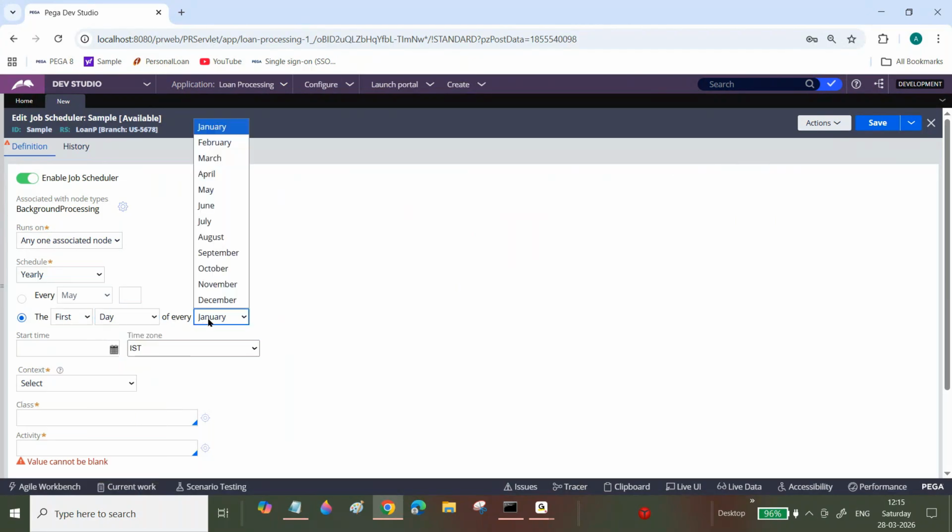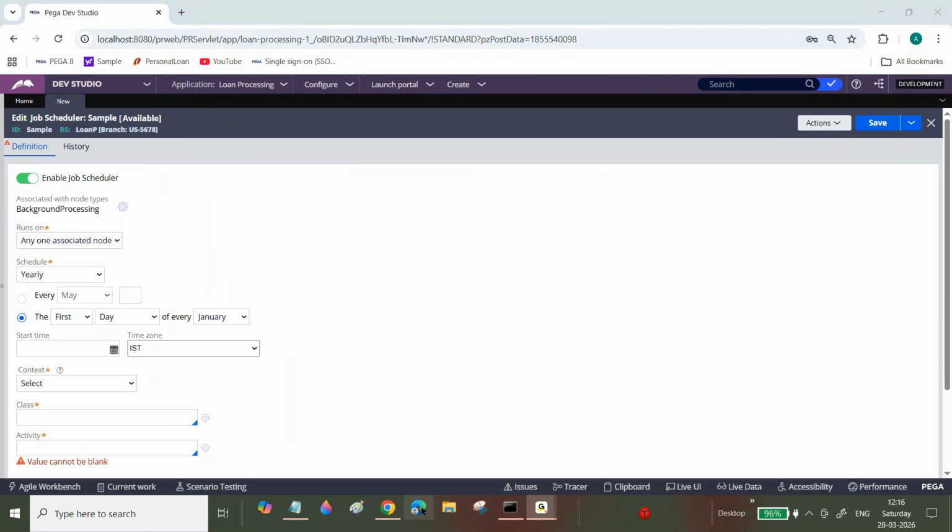Whatever days you want to execute on a yearly basis, you can specify that day, and whatever time interval you want to specify, you can specify.